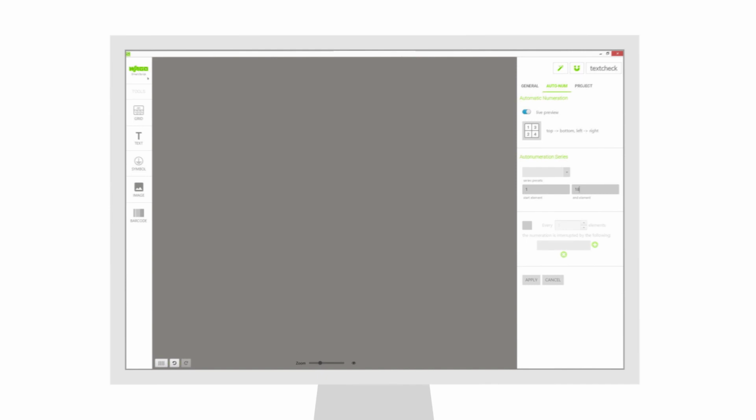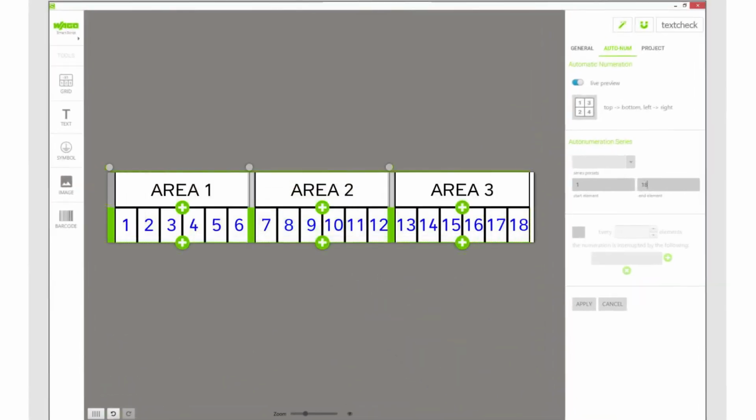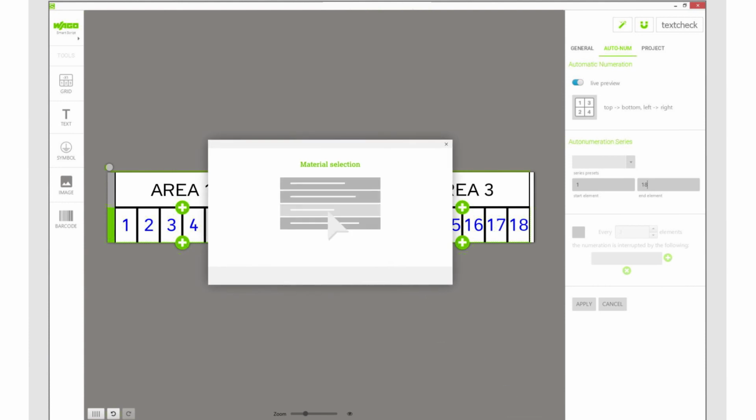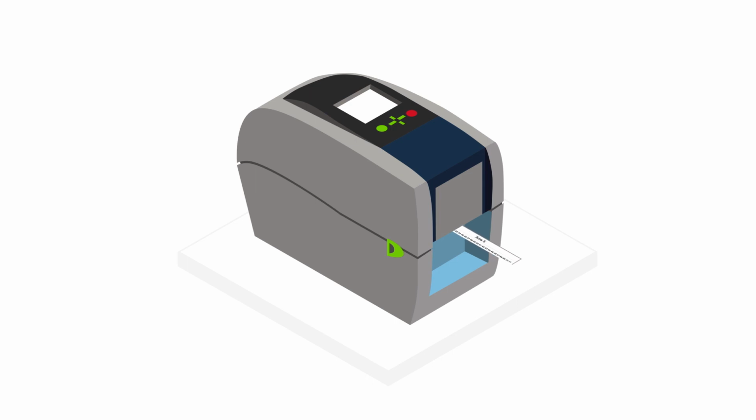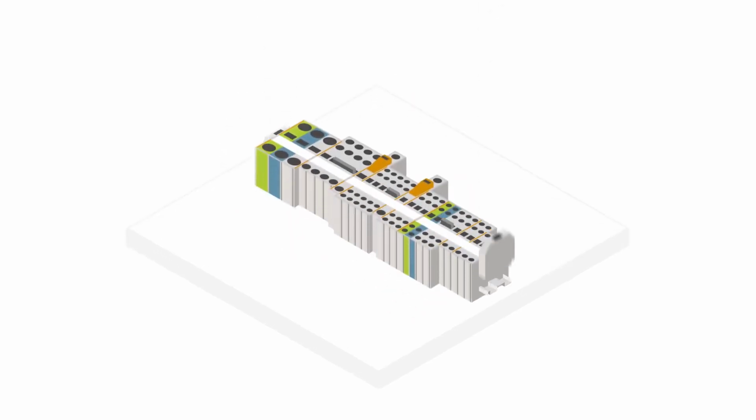This is how easy it is. Import the file, for example an Excel file, into smartScript. Select the marking accessories you need and print them out via the WAGO Smart Printer. Application of the WAGO marking strips is also just as easy, as is preparing them with smartScript. Fast, easy, and proper labeling.